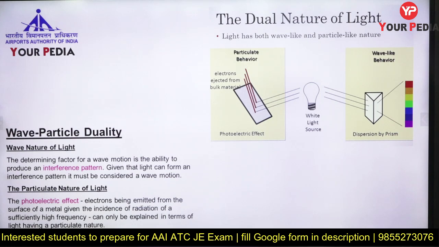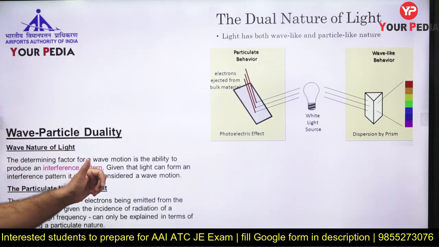Now, wave particle duality of radiation is very important. The wave nature of light can be visible in certain patterns, as I told you, like the interference pattern. The particle nature of light can be visible in certain phenomena like the photoelectric effect. So if somebody asks you what the interference pattern shows, you say: sir, it shows the wave nature of light.